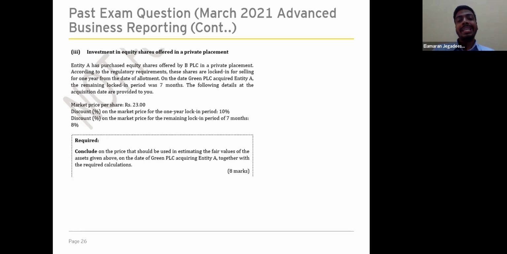The following details at the acquisition date are provided to you. The market price per share is 23. The discount percentage on the market price for the 1 year locked-in period is 10%, and the discount percentage on the market price for the remaining lock-in period of 7 months is 8%.